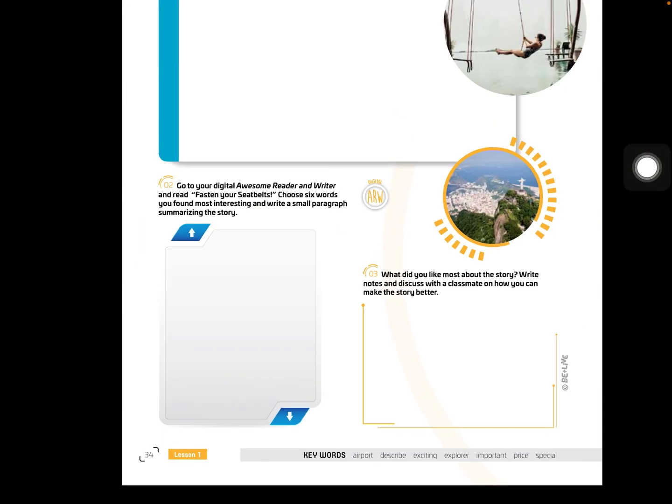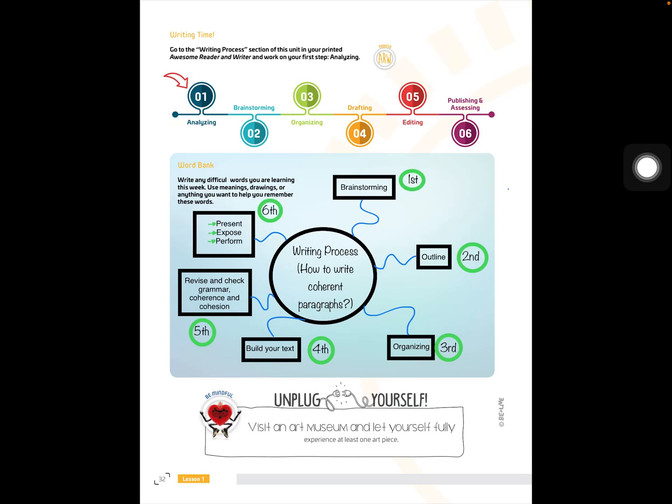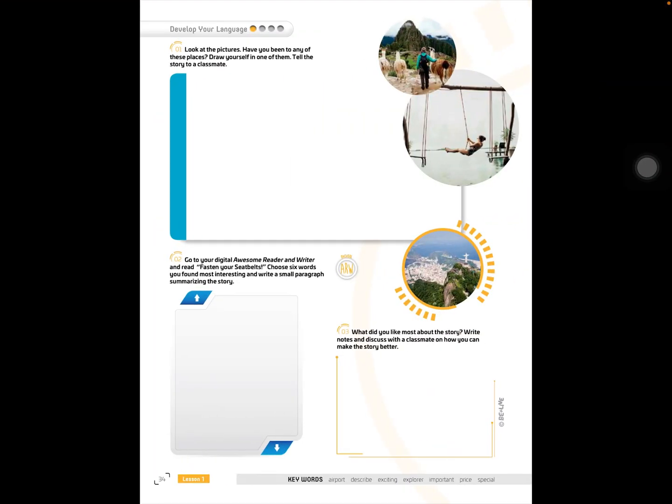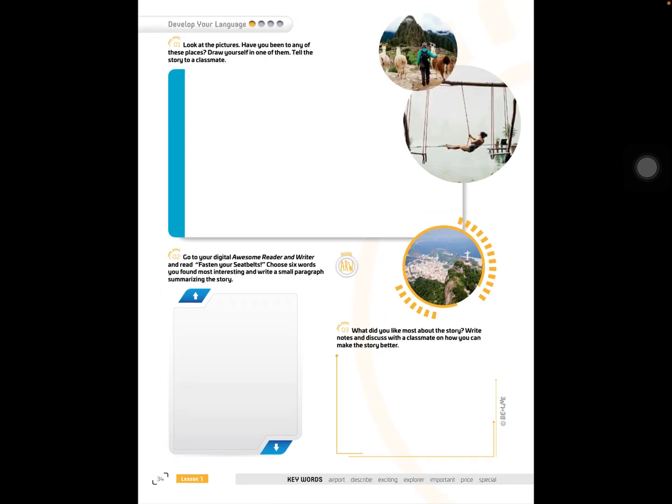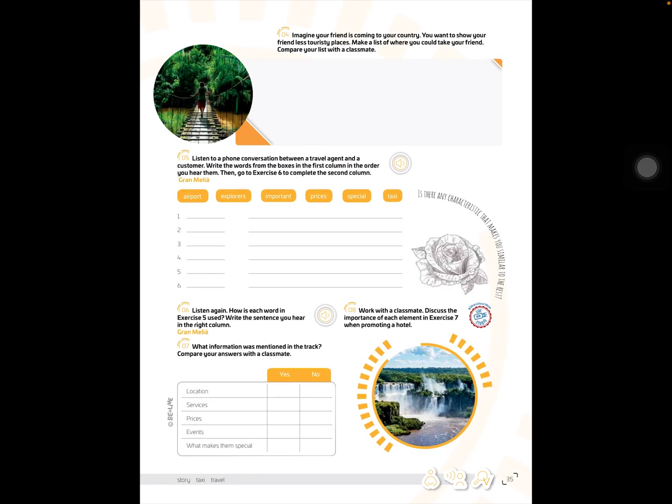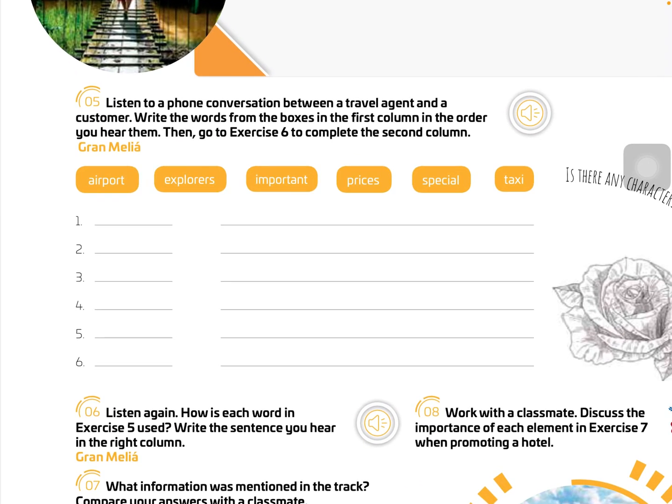Good. So if we understand how to do this part, we are going to know how to do the point number 2 on page 34. Good, guys. Then we are going to continue with page 35 and point number 5. Listen to a phone conversation between a travel agent and a customer. Write the words from the boxes in the first column in order to hear them. Then you go to exercise number 6 to complete the second column.